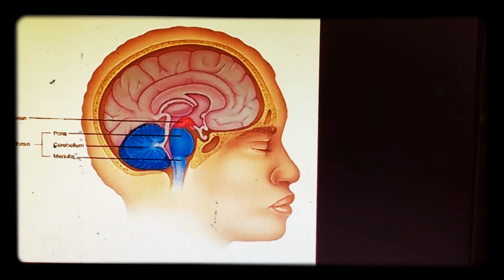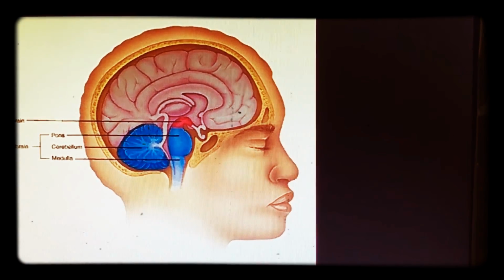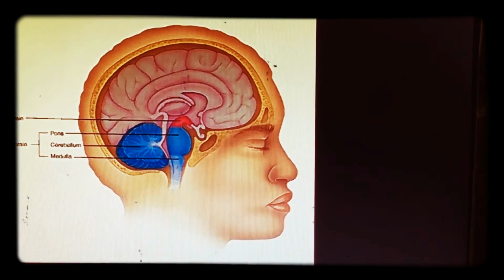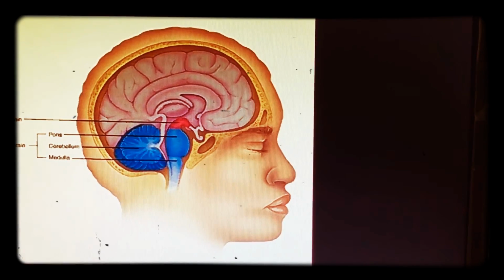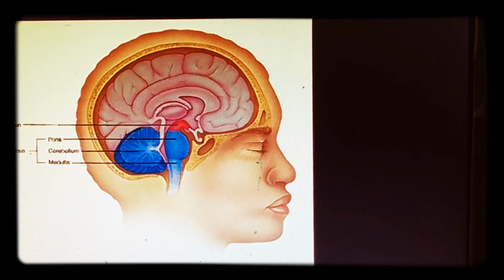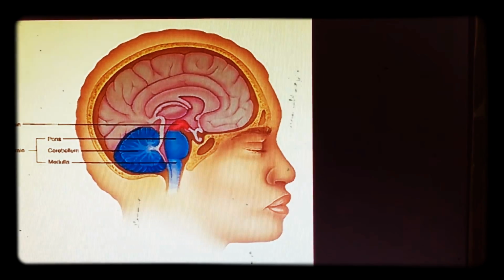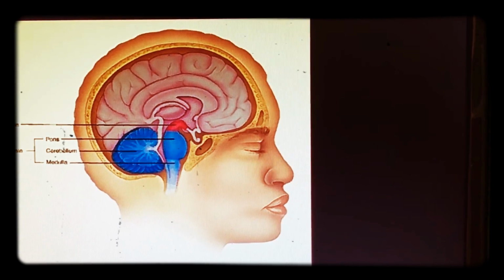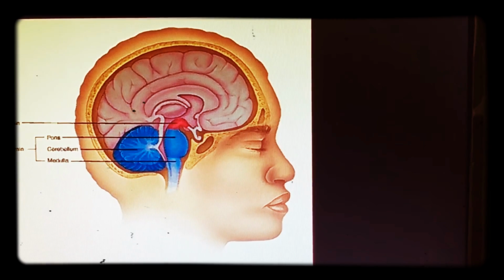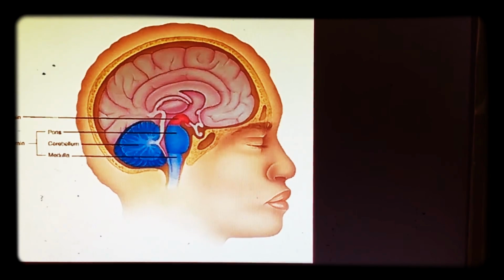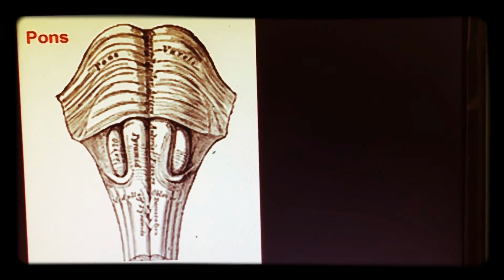Next we come to the midbrain. The midbrain connects the forebrain and hindbrain. It also has visual areas and auditory areas, which control the impulses and give the response to the eyes and also the ears.